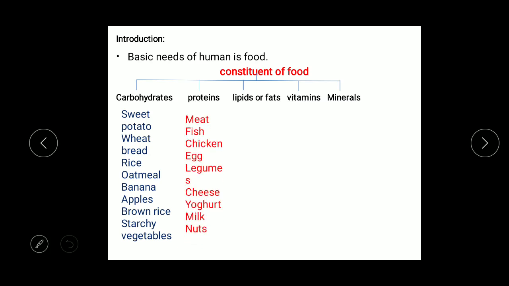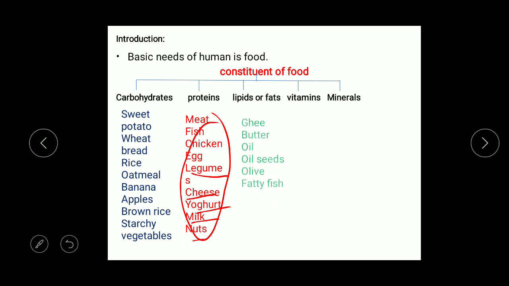Then this list shows protein rich food: meat, fish, chicken, eggs, legumes, cheese, yogurt, milk, nuts. So all these are protein rich food. This is a list of fat rich food which includes ghee, butter, oil, oilseeds, olive, fatty fish. So all these foods contain a high amount of fat or lipid.